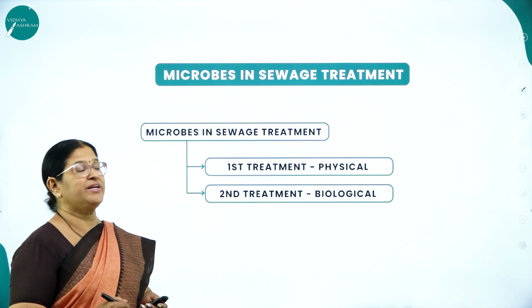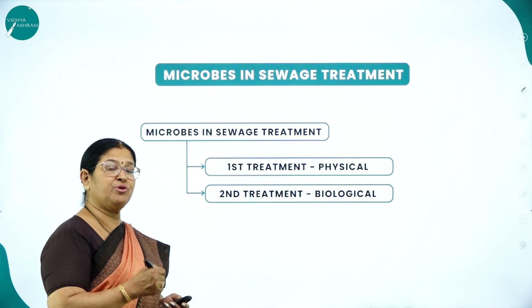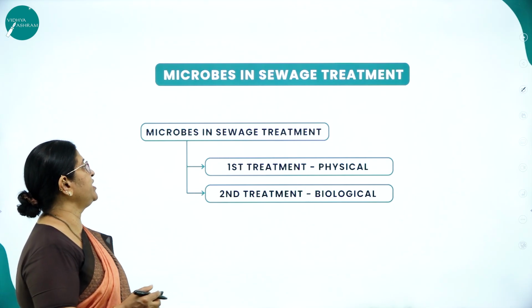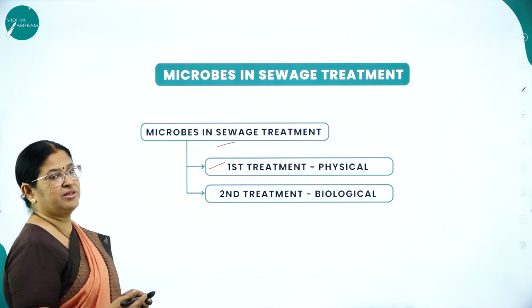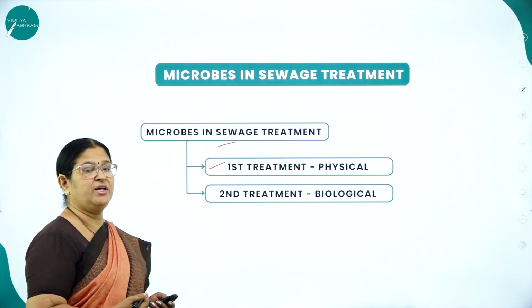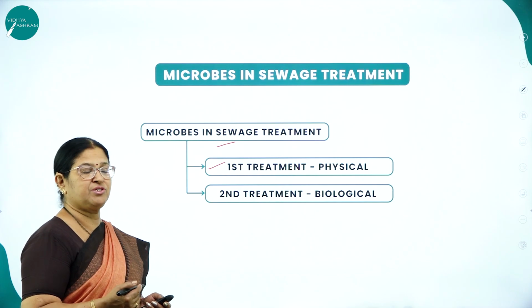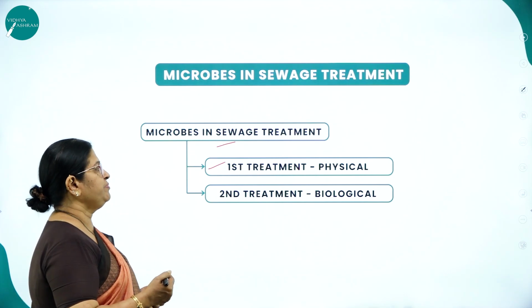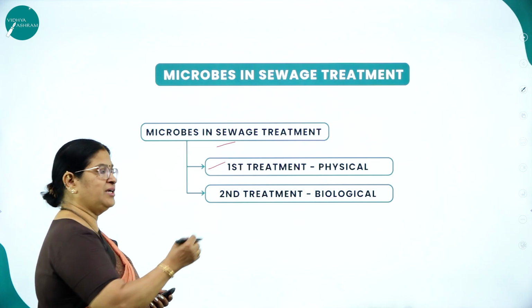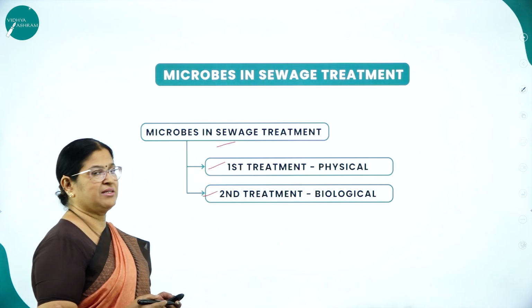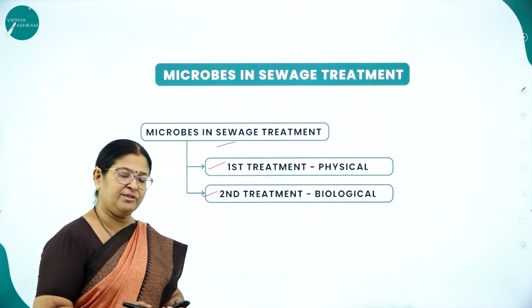So here we also use microbes in sewage treatment. There are two very important steps in sewage treatment plants, or STP. The first treatment done for the sewage is called physical treatment, and the second is called biological treatment.